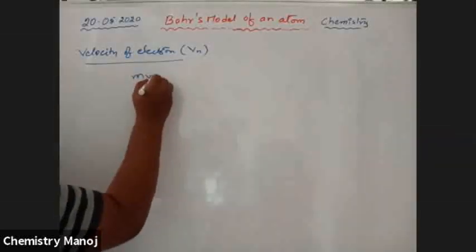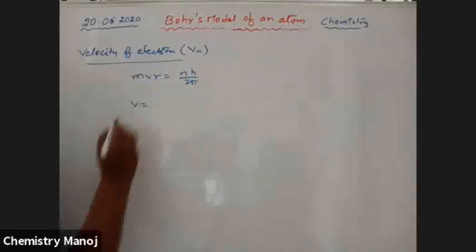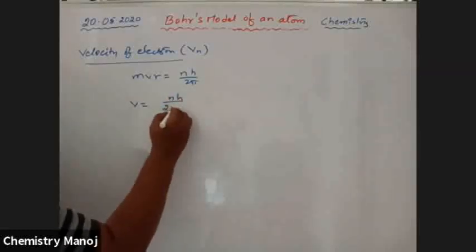We know mvr is equal to nh by 2 pi. From that, velocity v is equal to nh by 2 pi m rn.